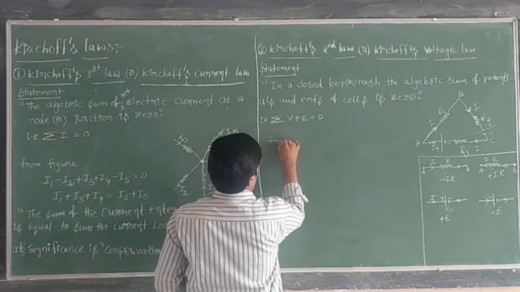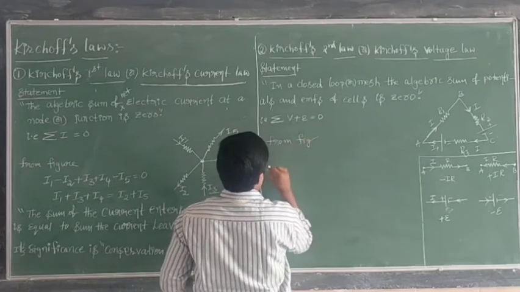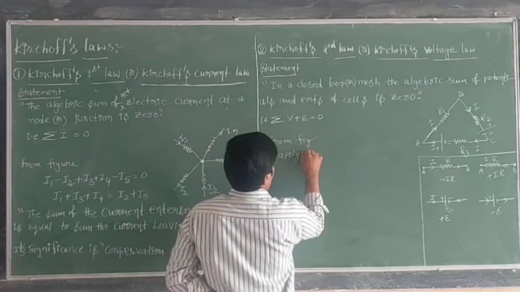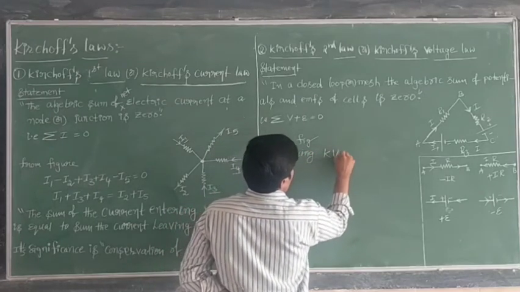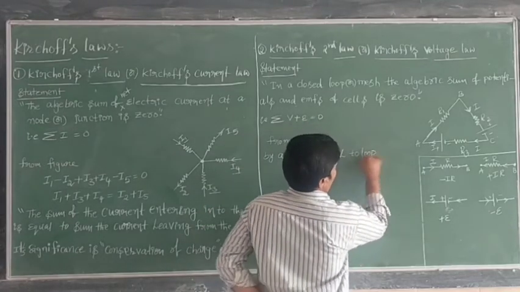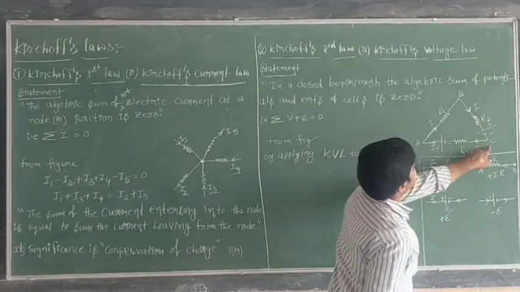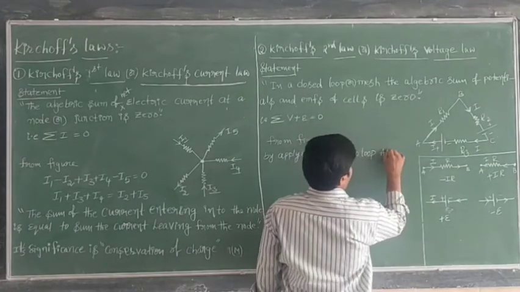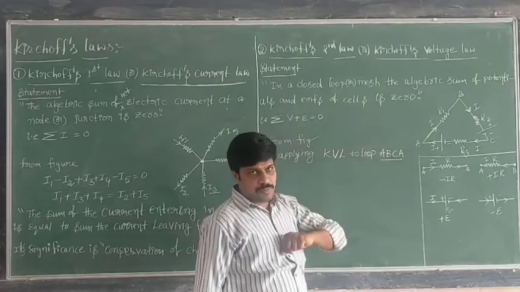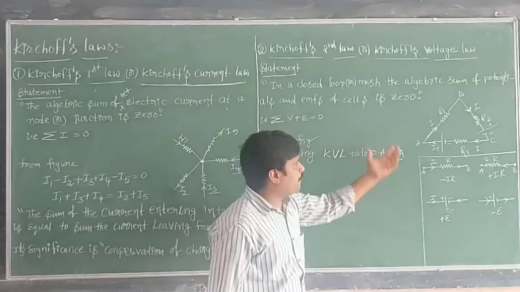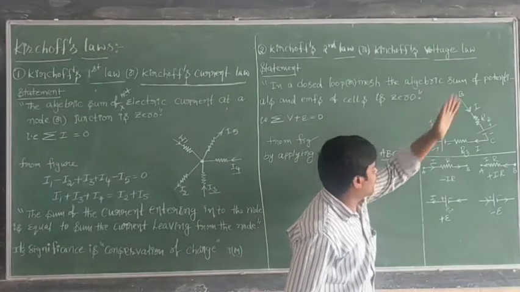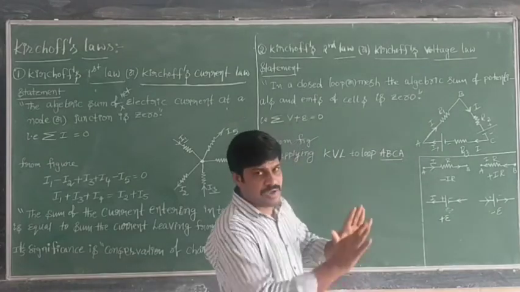Now from the figure, by applying Kirchhoff's voltage law to the loop, which loop? ABCA is the complete loop. To this loop, we apply the Kirchhoff voltage rule.